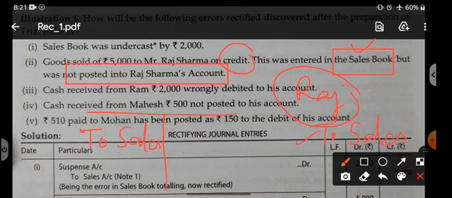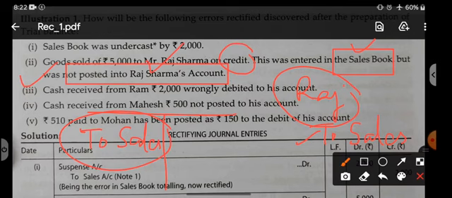We have already studied this in the chapter journal and the chapter ledger. In journal we have understood how entries are done, and in ledger we have understood how entries are posted to the ledger. So right now there is a mistake in the posting. While making Raj Sharma's account, we should write it on the debit side. But what is the mistake? We have not done the posting into Raj Sharma's account. That means Raj Sharma's account was not debited at all. We have forgotten to make the posting.